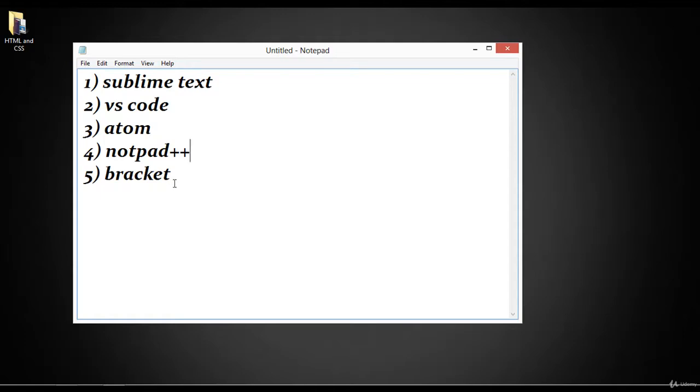But inside this course we are going to use the 5th one. This is called Brackets, because we can use this on Windows plus Mac, both of them. So this is the beauty of this code editor. Now we are going to download and install this code editor that is called Brackets.